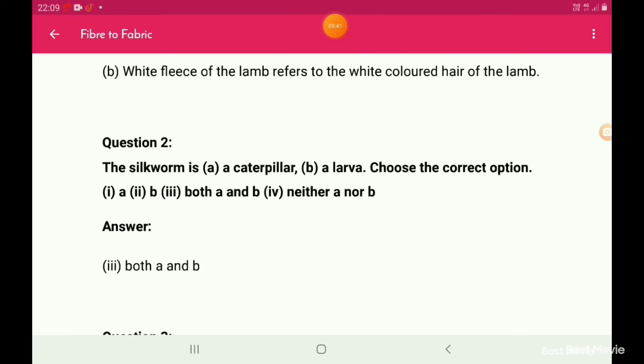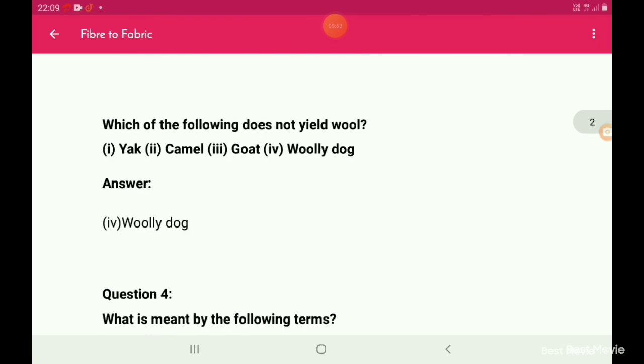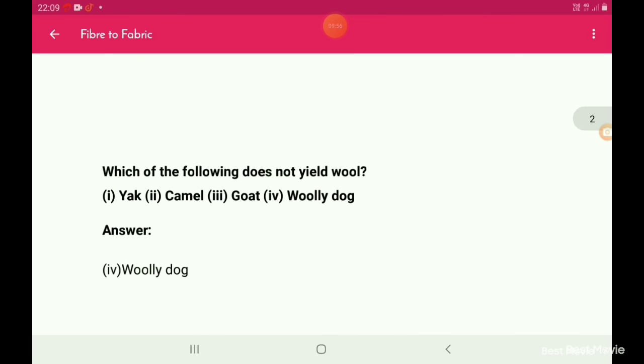Question 2. The silkworm is a caterpillar, a larva. Choose the correct option. Answer is both A and B. Which of the following does not yield wool? Yak, camel, goat, woolly dog. Woolly dog.